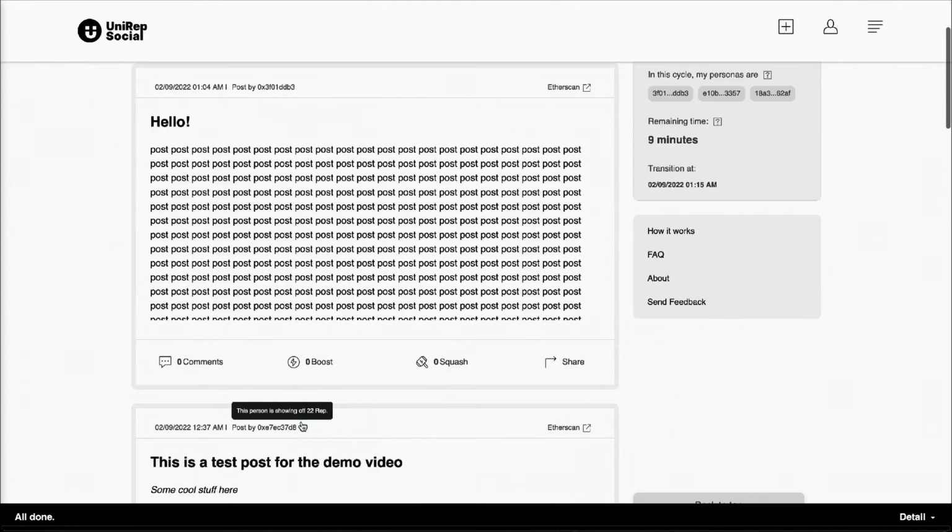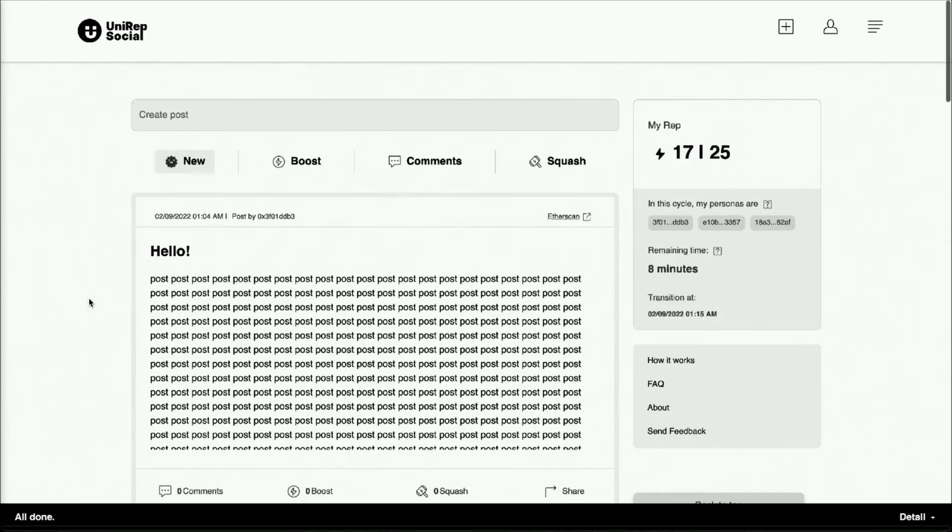You'll also notice that some of these authors have lightning bolts next to their name. When we create a post, we create a reputation proof, and in this reputation proof, we can prove that we have some amount of reputation. In this case, the person proved that they have 22 reputation. So we know they have at least that much, but we don't actually know how much they have beyond that.